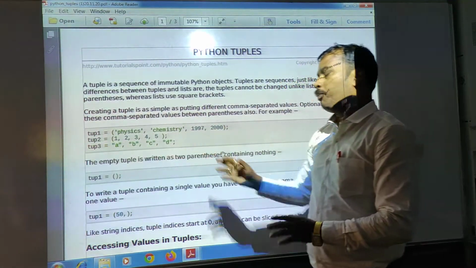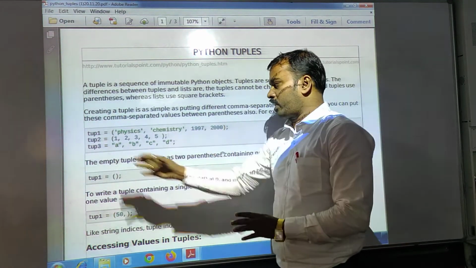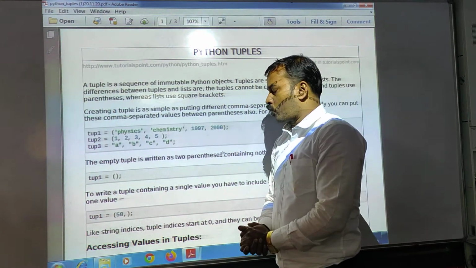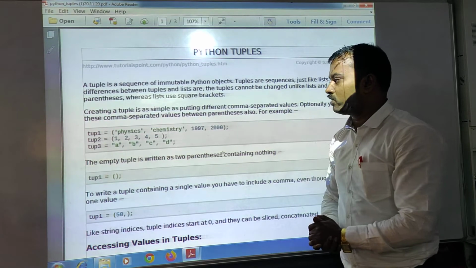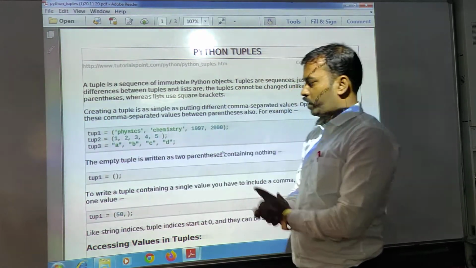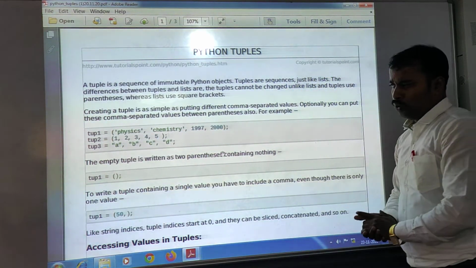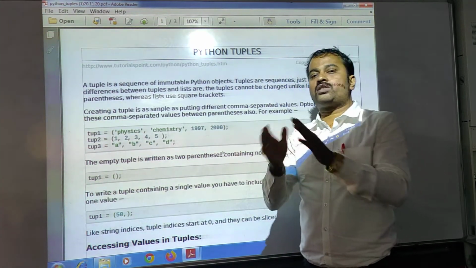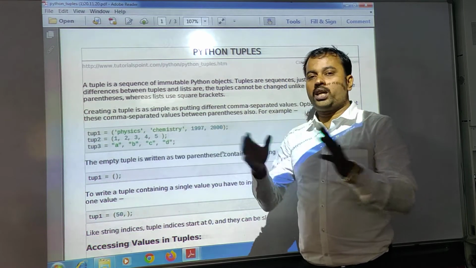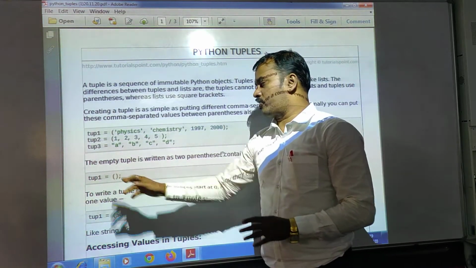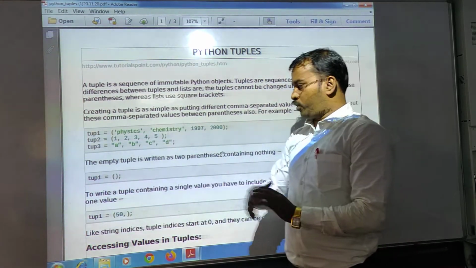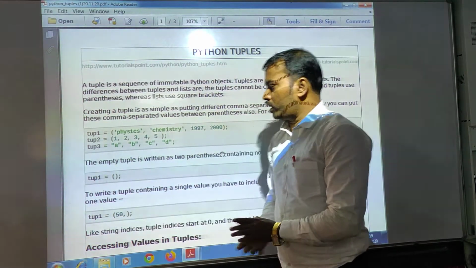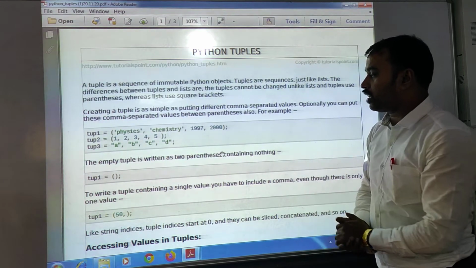But a tuple can also be represented in this way, like variables, where all variables can be separated. Later you will learn the concept of packing and unpacking, which belongs to this particular area. Now come to what is called an empty tuple. If the tuple does not contain any value, then it is called an empty tuple.